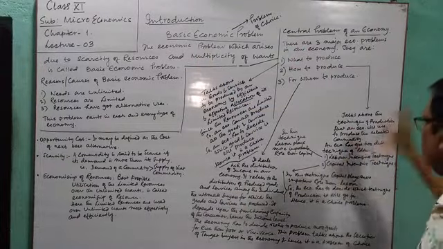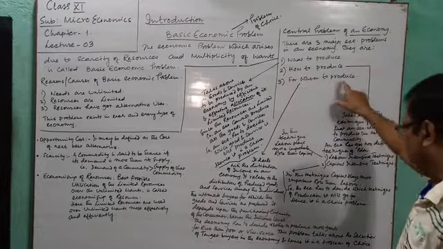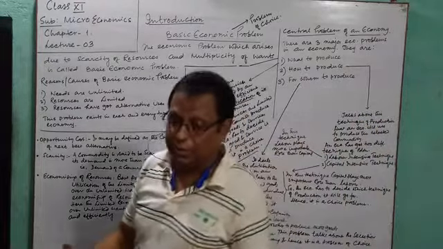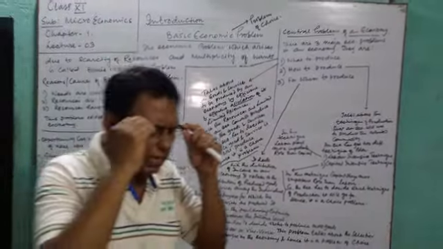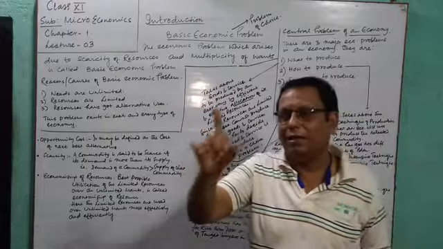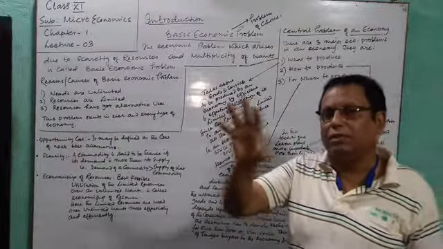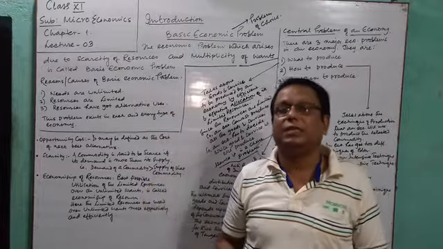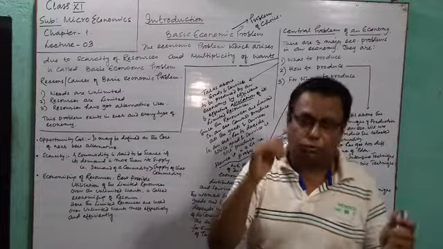The third one, for whom to produce. For whom? You are producing a certain commodity. Definitely as a producer, when you produce a certain commodity, you must have a concept of the target buyers. You will first decide who will purchase the commodity that you are going to produce.